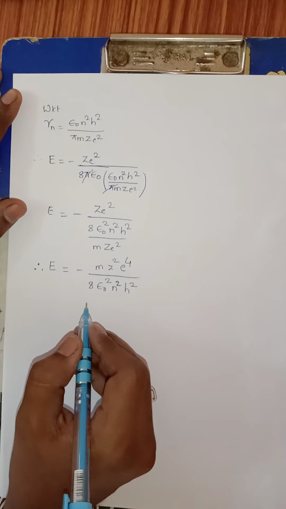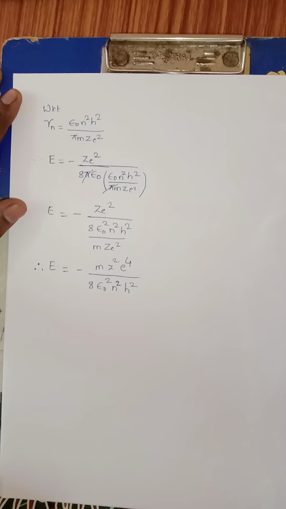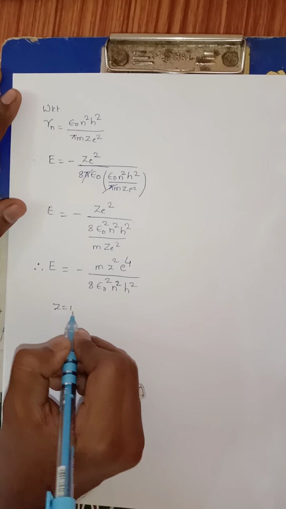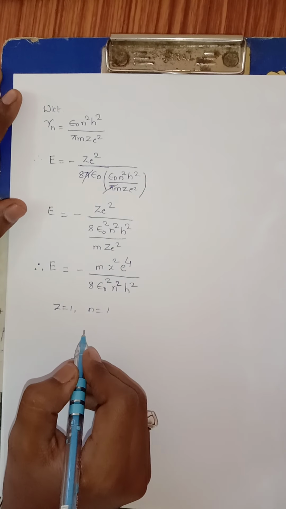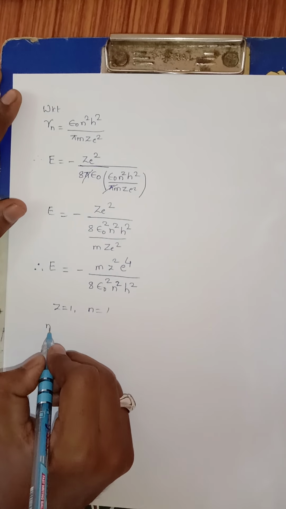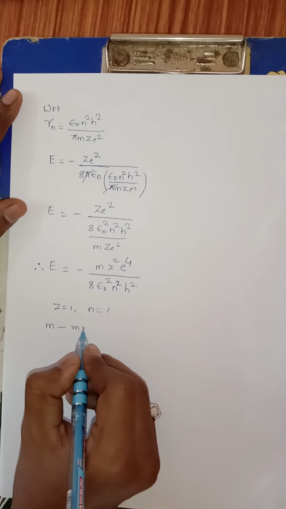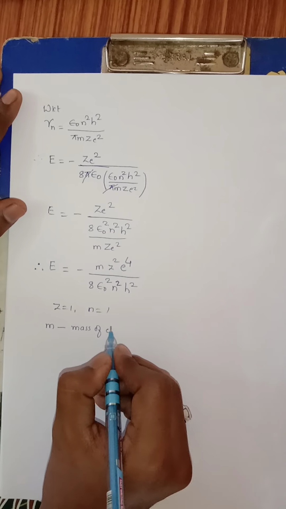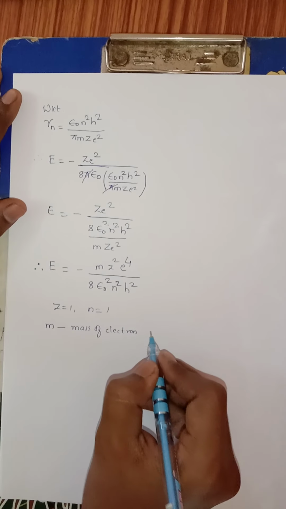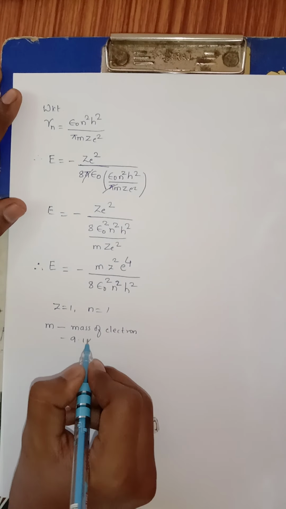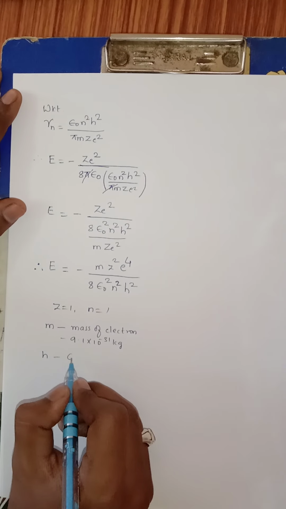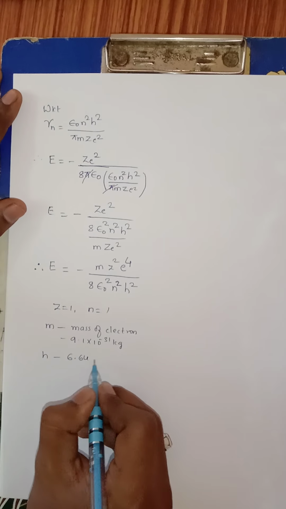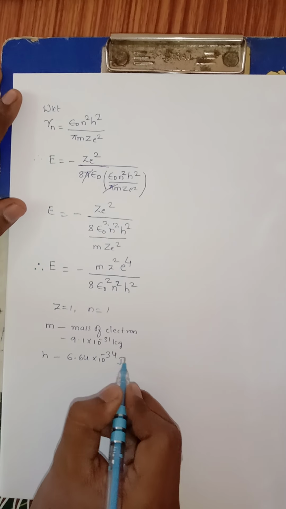We can calculate the energy of an electron in the first orbit by substituting z equal to 1 and n equal to 1. Z is equal to 1 for the hydrogen atom, n is equal to 1 for the first orbit, and we also know the remaining values. m is the mass of the electron, which is 9.1 into 10 to the power of minus 31 kg. Similarly, h is Planck's constant whose value is 6.64 into 10 to the power of minus 34 joule second.